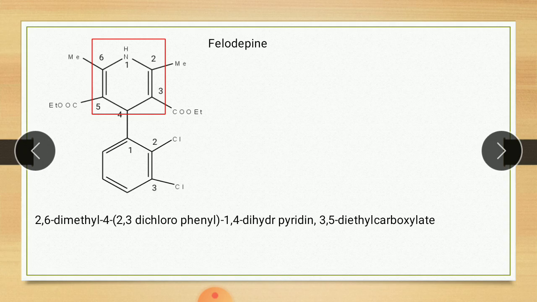So IUPAC name: 2,6-dimethyl, 4 in bracket 2,3-dichlorophenyl, 1,4-dihydropyridine, 3,5-diethyl carboxylate. Regarding uses, felodipine has the same use as amlodipine.